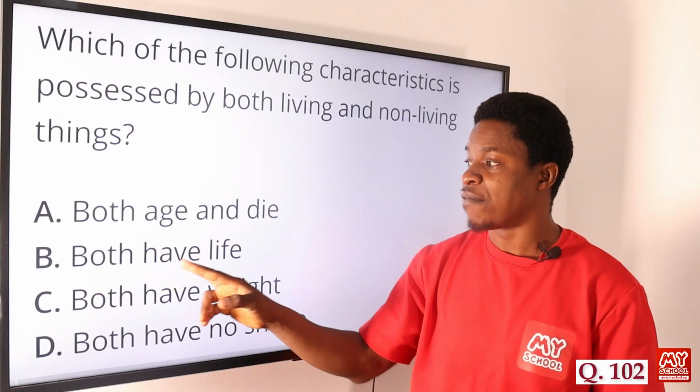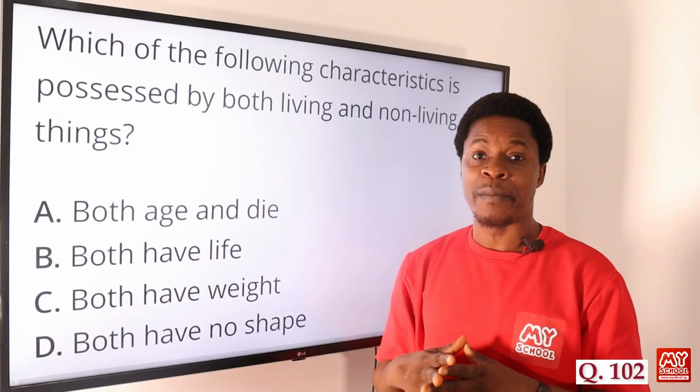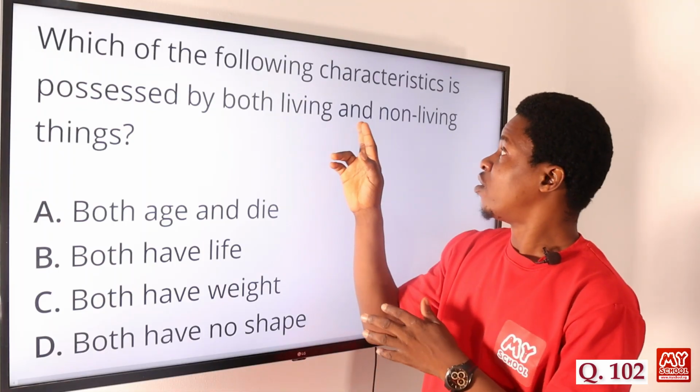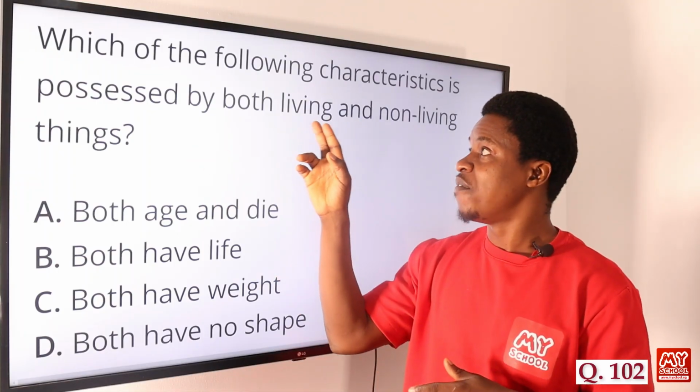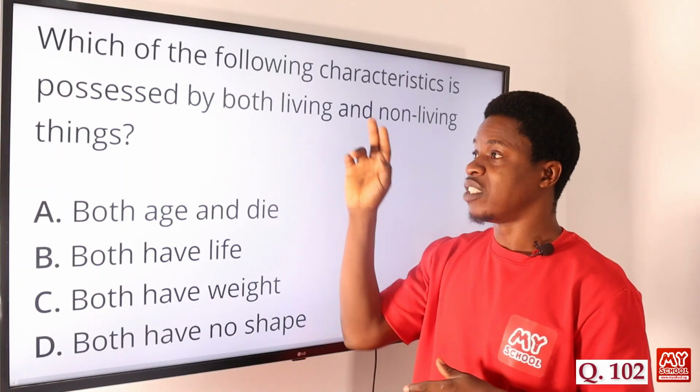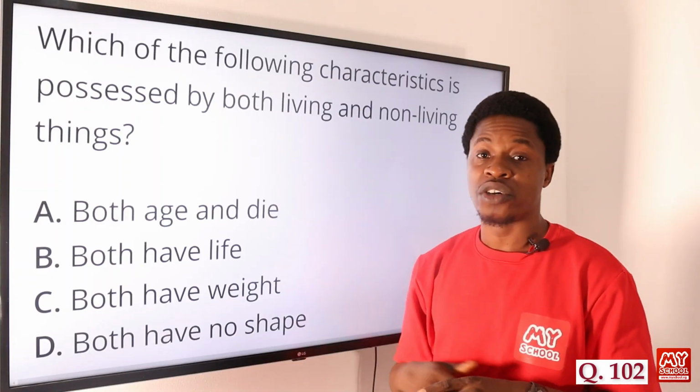Option B says both have life. Well, if both of them have life, then we will not have non-living things. It is only living things that have life. Non-living things do not have life. So option B is also eliminated.